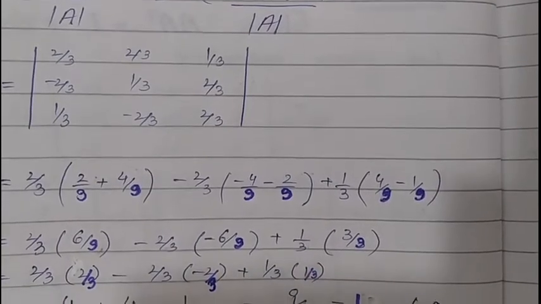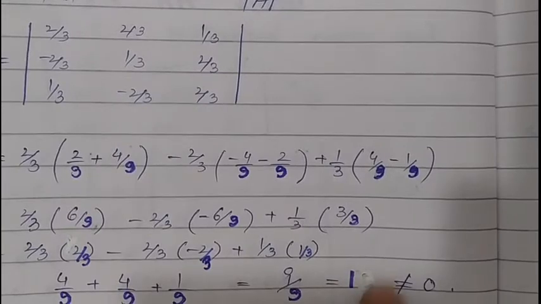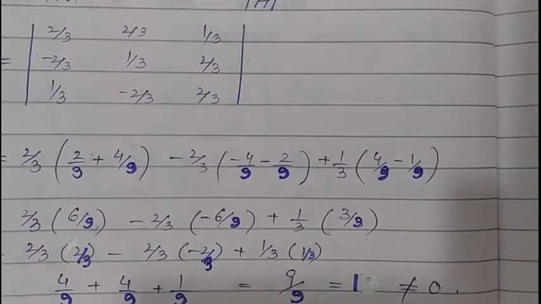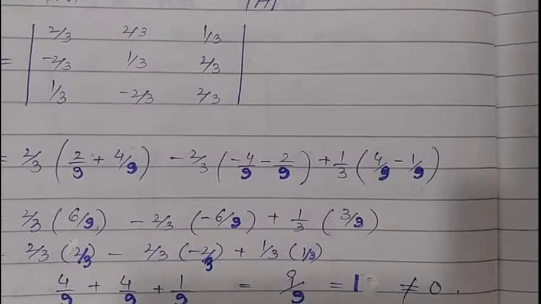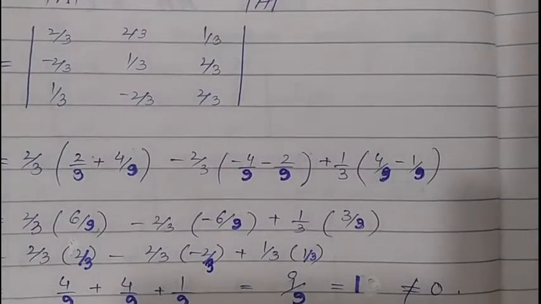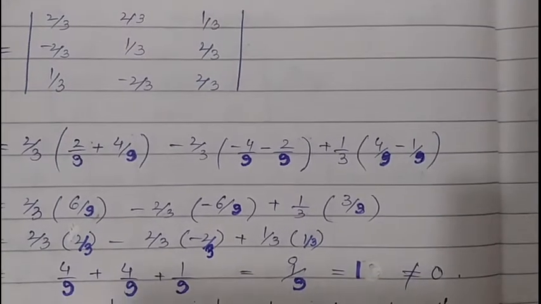So 9 divided by 9 gives us 1, that is non-zero. So A is non-singular. We can find its determinant. The adjoint is found by the cofactor method, and we know that in the cofactor method,